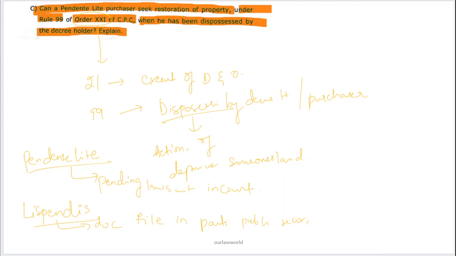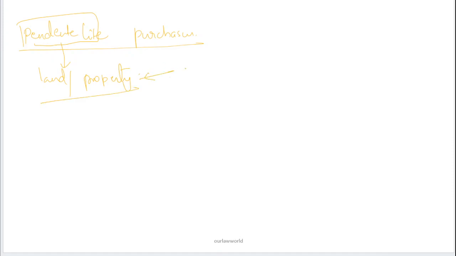So who is a pendente lite purchaser? It is a purchaser who has purchased the land or some particular property when the case related to this property is still pending in the court.